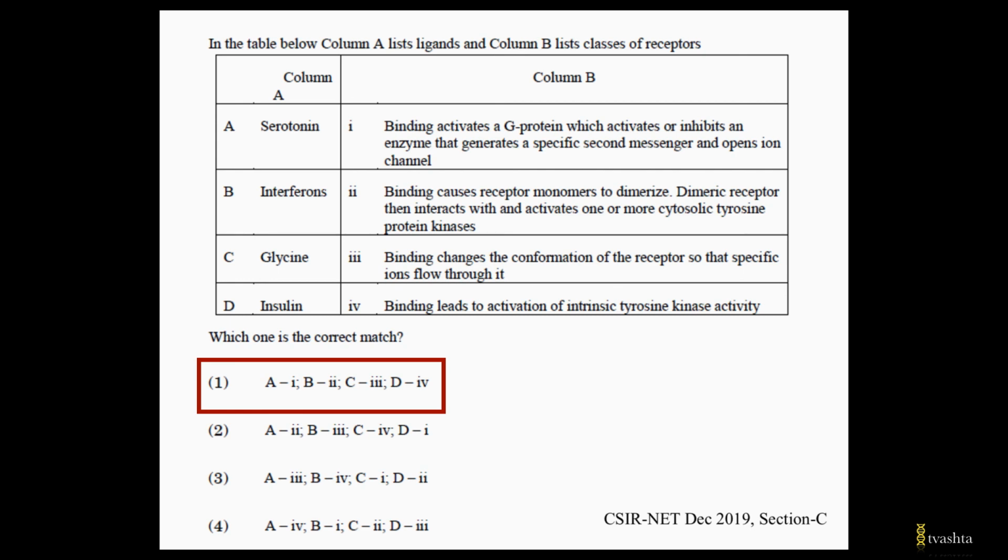The third option is: binding changes the conformation of the receptor so that specific ions flow through it. They are talking about ion channel coupled receptors, and glycine is the neurotransmitter that binds to these ionotropic receptors. Last, we have: binding leads to activation of intrinsic tyrosine kinase activity. So they're talking about RTK, and for RTK we had insulin. So the correct option is first.